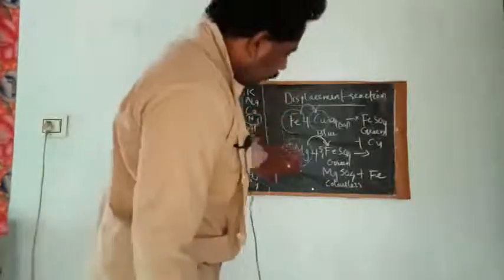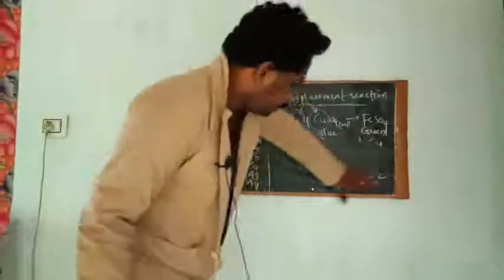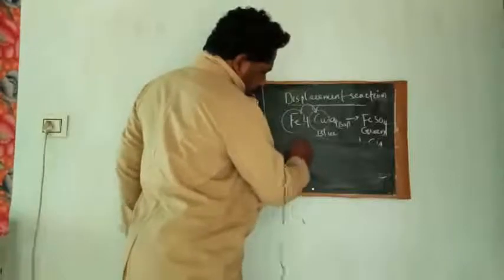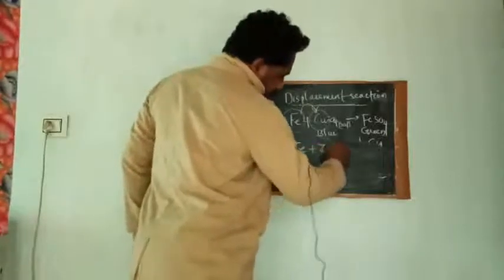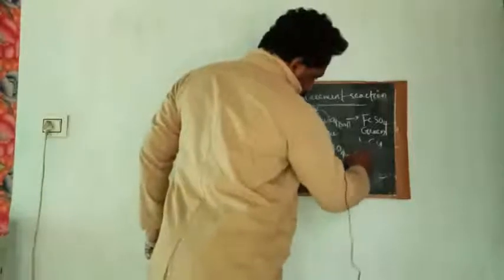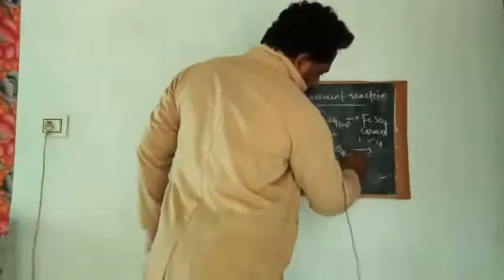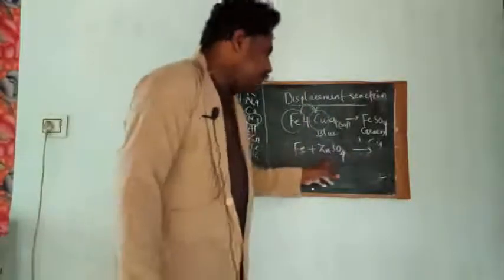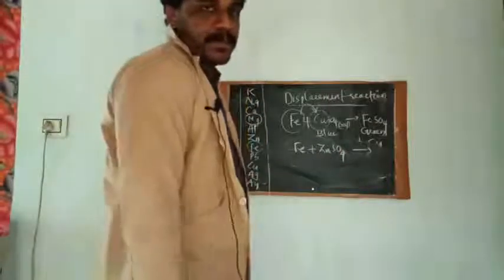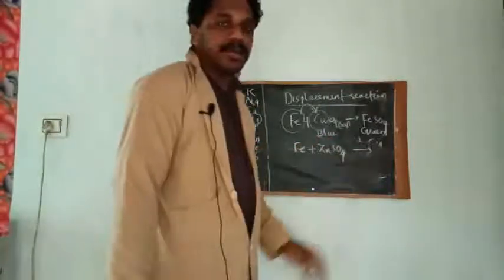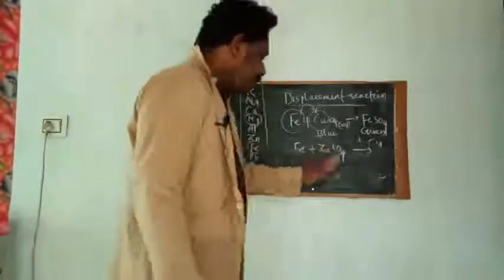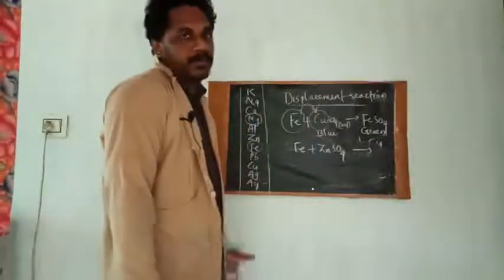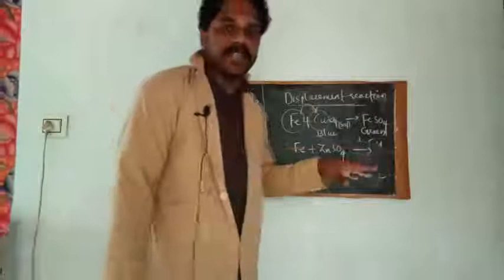Now let me discuss one more example. If you add iron Fe into zinc sulfate solution. Zinc sulfate is a colorless solution, okay? And you have added an iron nail into zinc sulfate solution. What happens? No change will be there.